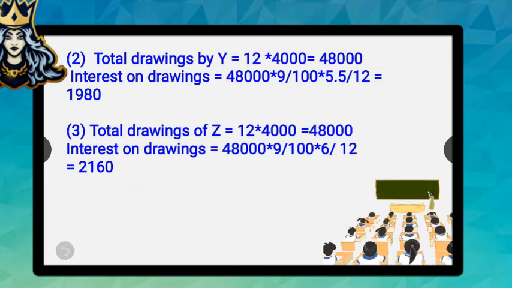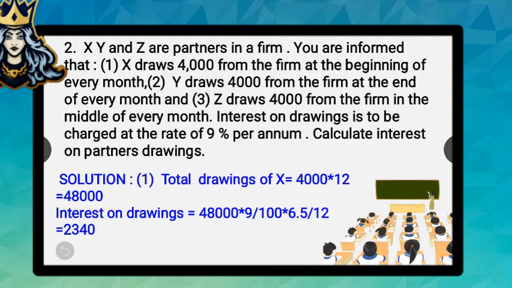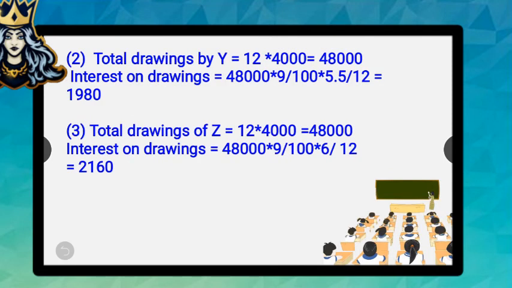So the average period will be 5.5 months. Yes. So interest on drawings is equal to 48,000, which is his total drawings during the year, into the rate of interest, which is 9/100, into the average period, because he has withdrawn the amount at the end of every month. After calculations, we will be getting the answer as 1,980 rupees.